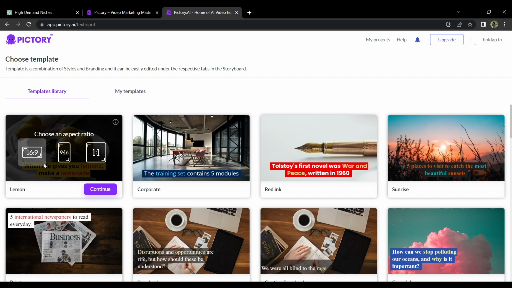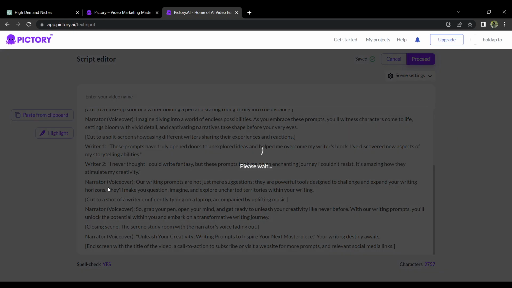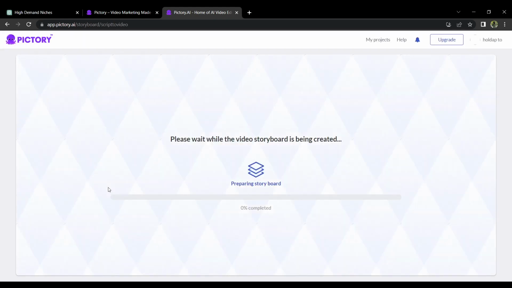And then, the website will ask you to choose a ratio. Do you want to have your video in a landscape, portrait, or square format? Just select one and wait for the AI to generate your whole video and script.